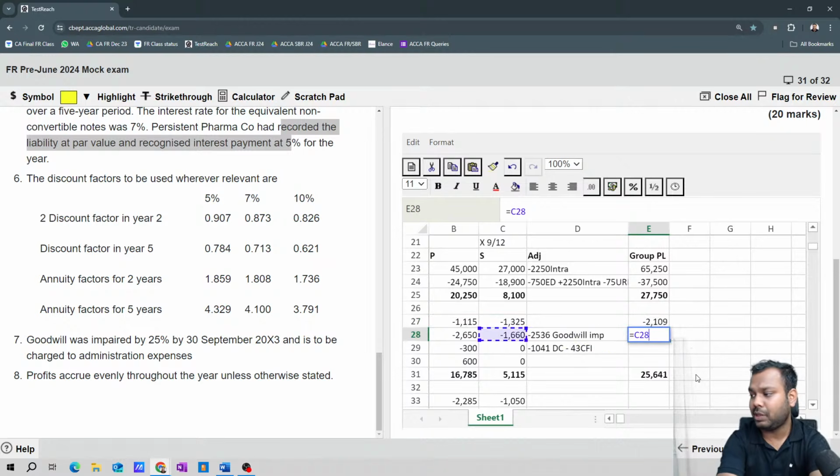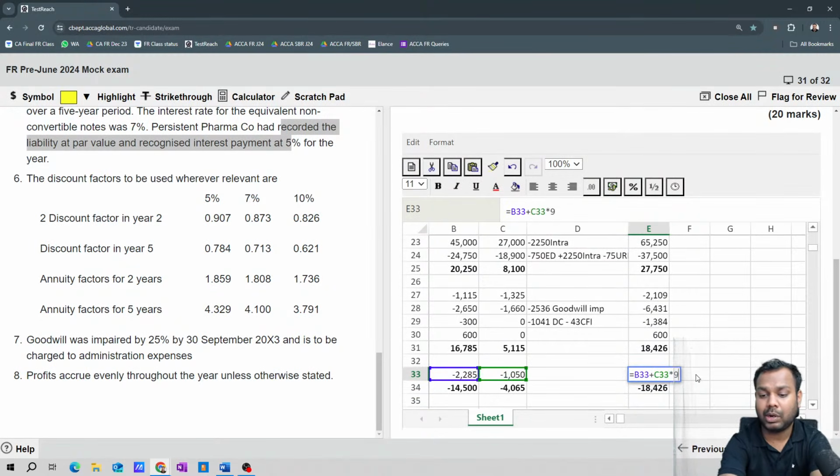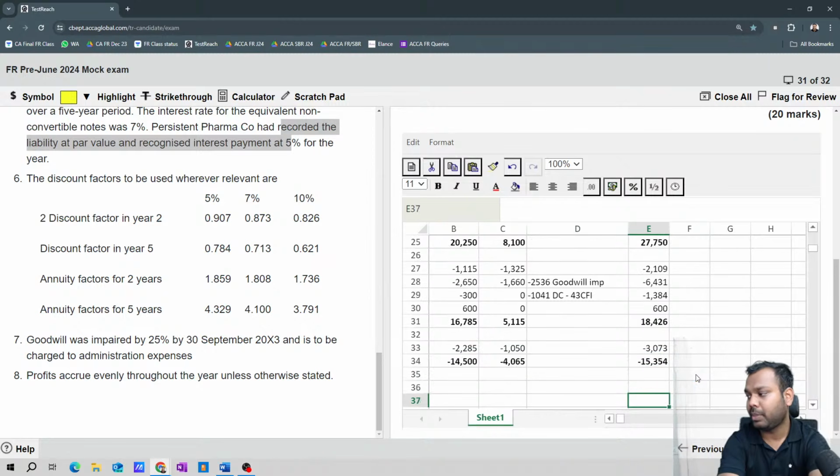Okay, minus 2536. Done. It is equal to this, minus 1041, minus 43. Done. So now it is equal to this plus this into 9 by 12. Done.